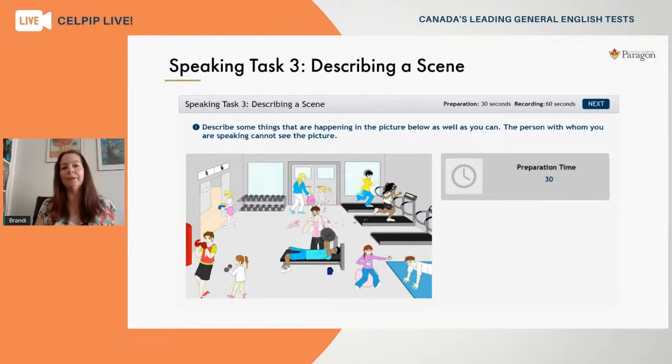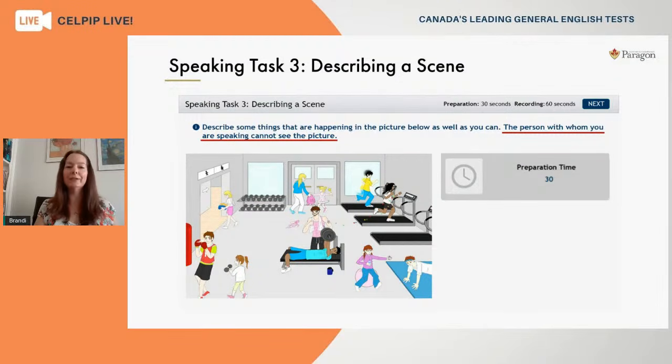Instead, what we want to do is focus on building the skills necessary in order to be able to deliver this response successfully. So that's what I'll demonstrate now. We're going to do this question a little bit backwards. We're going to start just by addressing the second half. This question does tell you that you are speaking to someone. They simply just can't see the picture.